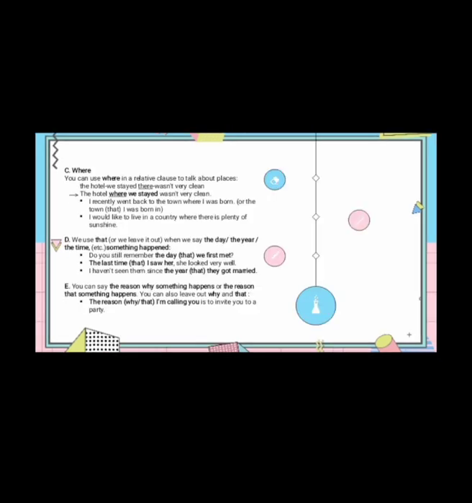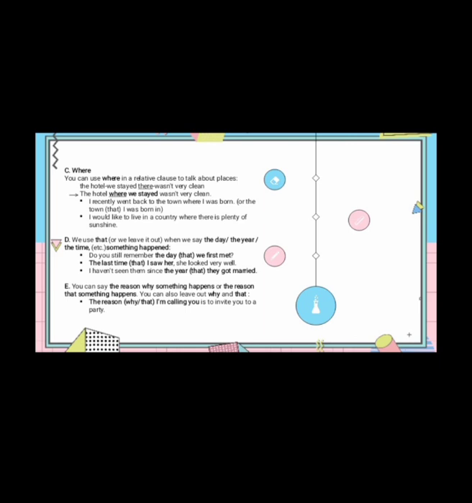C, where. You can use where in a relative clause to talk about places. The hotel we stayed there wasn't very clean. The hotel where we stayed wasn't very clean. Number 1, I recently went back to the town where I was born, or the town that I was born in. 2, I would like to live in a country where there is plenty of sunshine.